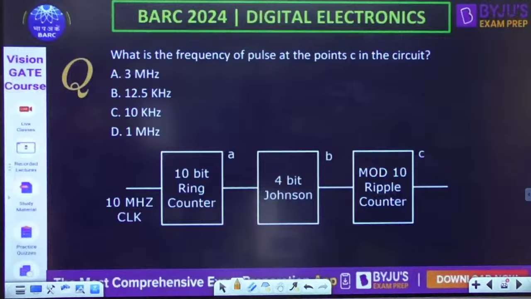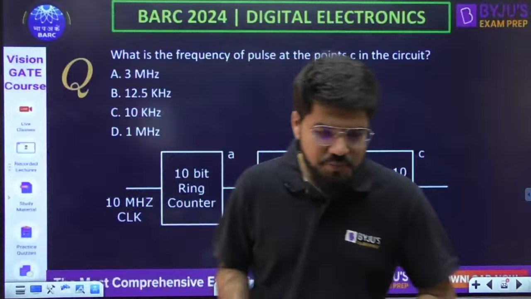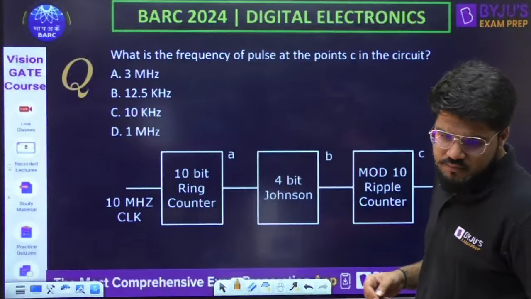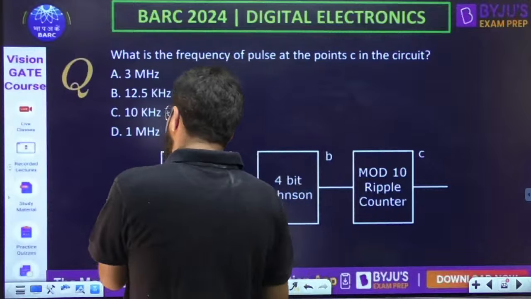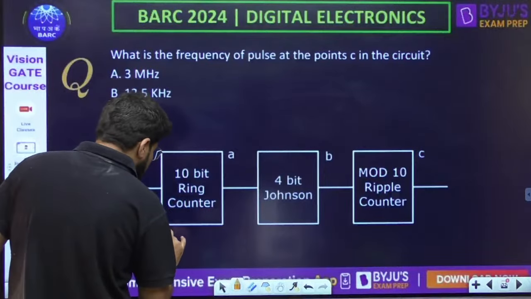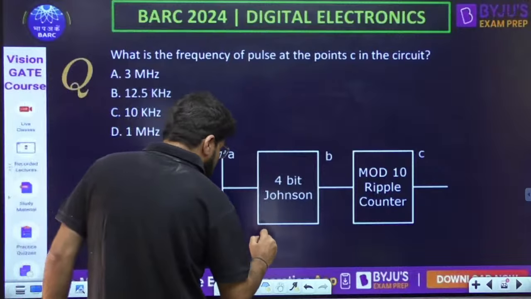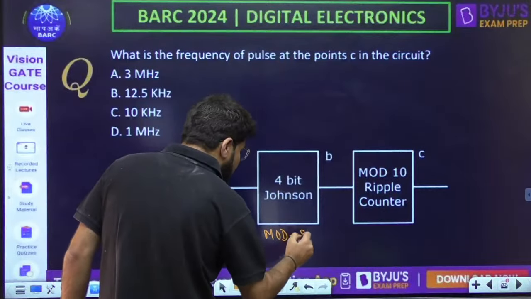What is the frequency of the pulse at the point C in the circuit? Check करेंगे एक बार. Okay, so ring counter. Now, if it is a 10-bit ring counter, what is the number of states? 10 only. If it is a 4-bit Johnson counter, the number of states is double of the number of bits.